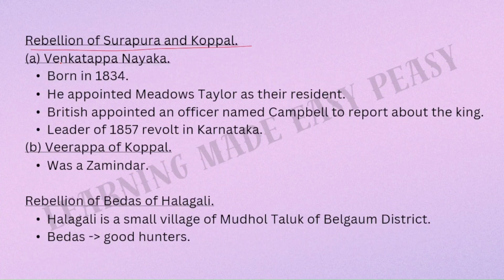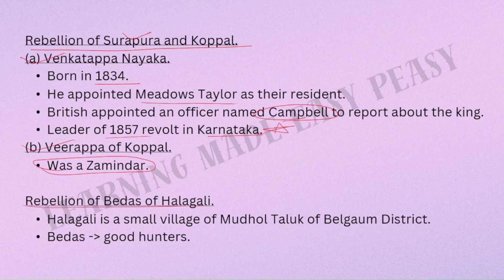Rebellion of Surapura and Koppal. Venkatappa Nayaka, born in 1834. Venkatappa Nayaka, the Nayaka of Keladi. Do you remember? We have done in the previous classes. So Venkatappa Nayaka was the person who revolted against the British from Surapura. Born in 1834, he appointed Meadows Taylor as their resident. British appointed an officer named Campbell to report about the king, leader of 1857 revolt in Karnataka. Then we have Veerappa of Koppala. Veerappa of Koppala was actually a zamindar.